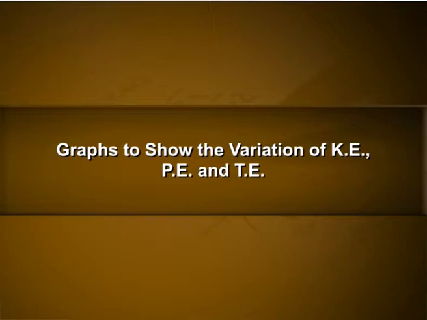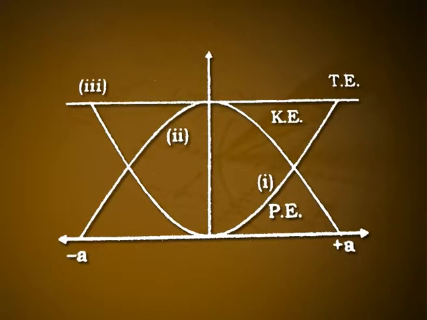Graphs to show the variation of kinetic energy, potential energy and total energy. Graph A shows the variation of potential energy with displacement. It is a parabola. Graph B shows the variation of kinetic energy with displacement. It is an inverse parabola. Graph C is a straight line parallel to the x-axis, as the total energy is a constant and does not depend upon the displacement x.